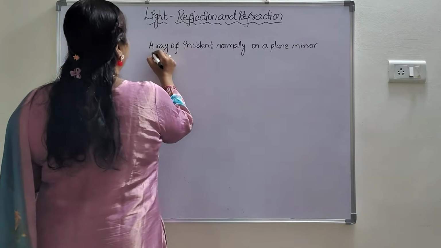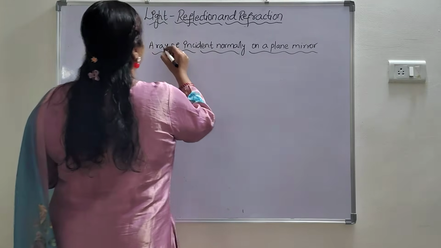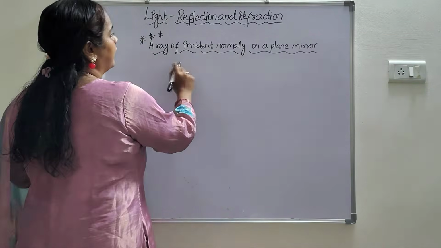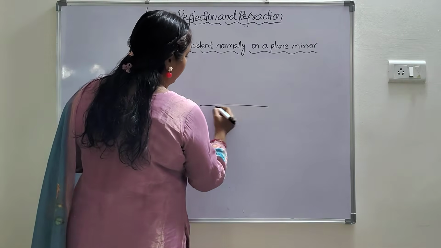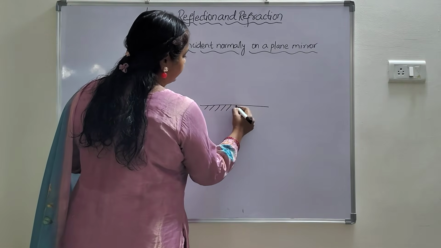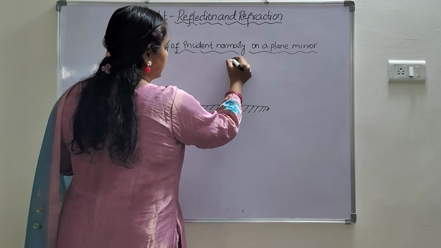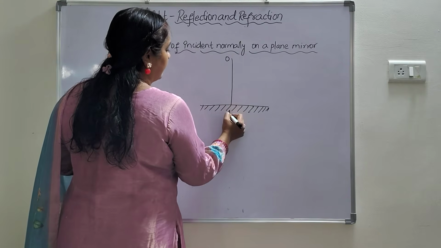This is an important topic. When a ray of light is incident normally on a plane mirror, first we need to take one plane mirror. Always it should be coated. Next, we take one ray. Consider this as O and A.